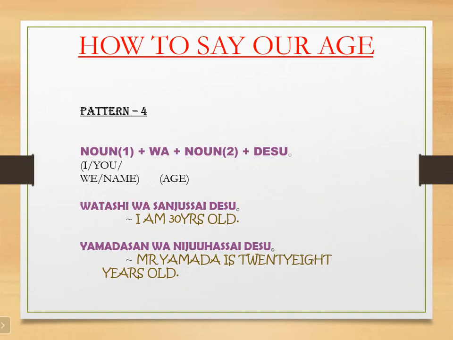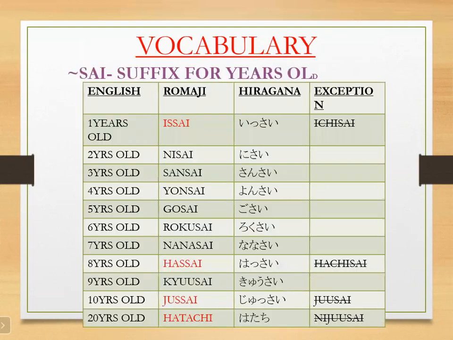Now suppose there is a boy named Tom and he is 3 years old. I want to say Tom is 3 years old. First of all, Tom is a boy child, so it will be Tom-kun, the suffix for a boy's child name.